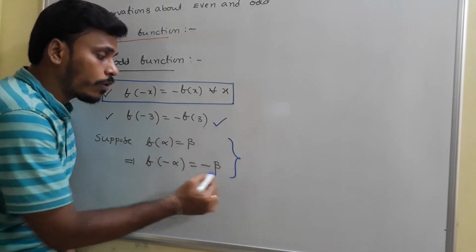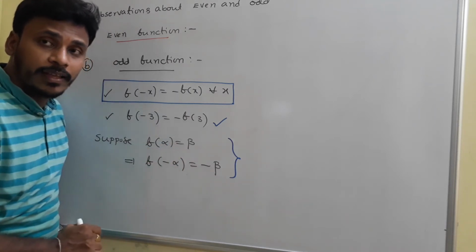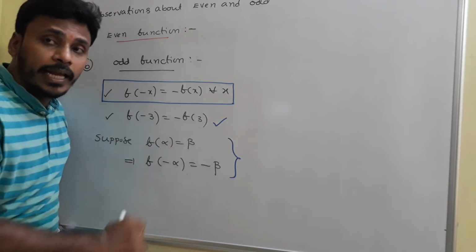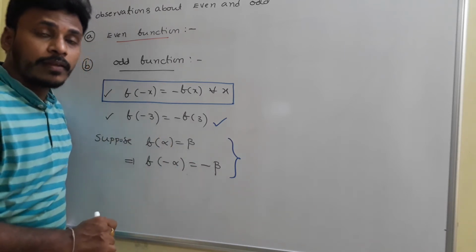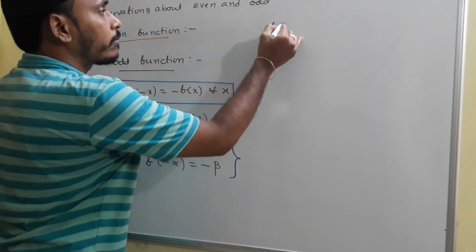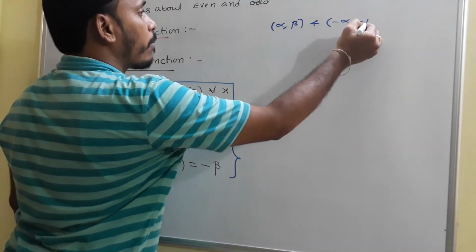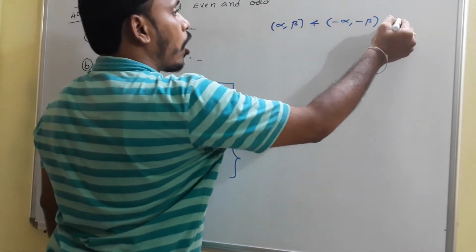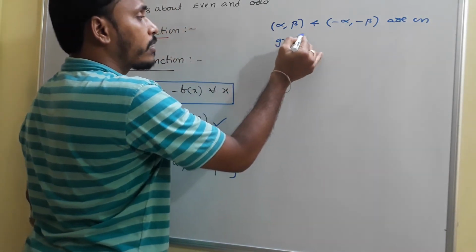From these two, we are clear that if alpha comma beta is a point on the graph, then for sure minus alpha comma minus beta is also a point on the graph. That is, the points alpha beta and minus alpha minus beta are on the graph.